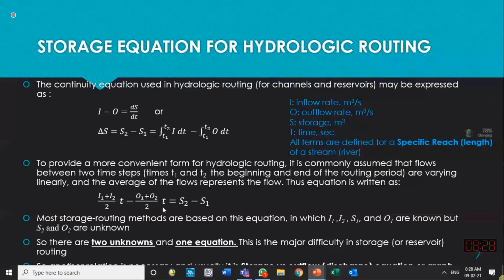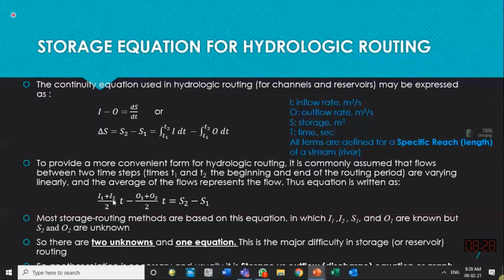If you see this equation, if I have the hydrograph at the upstream location, and I have the initial outflow quantity also, then in this equation most of the parameters are known. I1 is known, I2 is known. I1 is the inflow at time step T1, I2 is the inflow at time step T2.